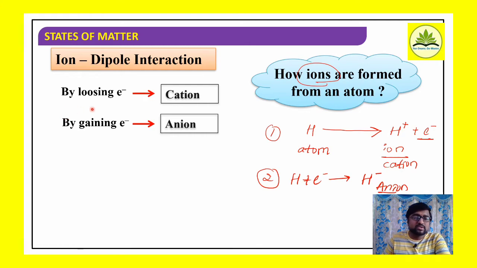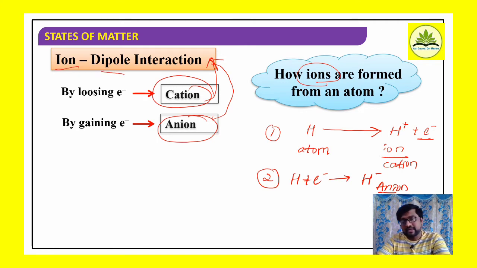If an atom loses an electron, a cation is formed, and if an atom gains an electron, an anion is formed. These cations or anions interact with polar molecules. That interaction is referred to as ion dipole interaction.